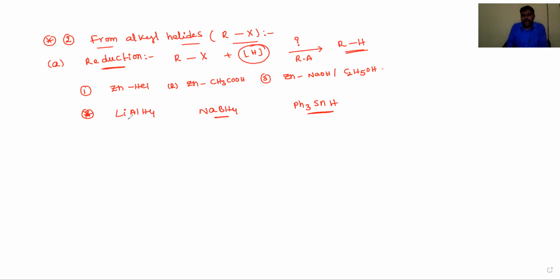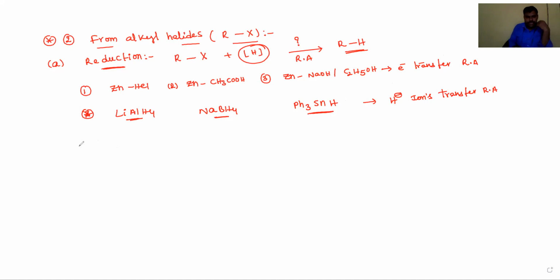These three are hydride ion transfer reducing agents, while the earlier metals are electron transfer reducing agents. These reduce alkyl halides into the corresponding alkanes.